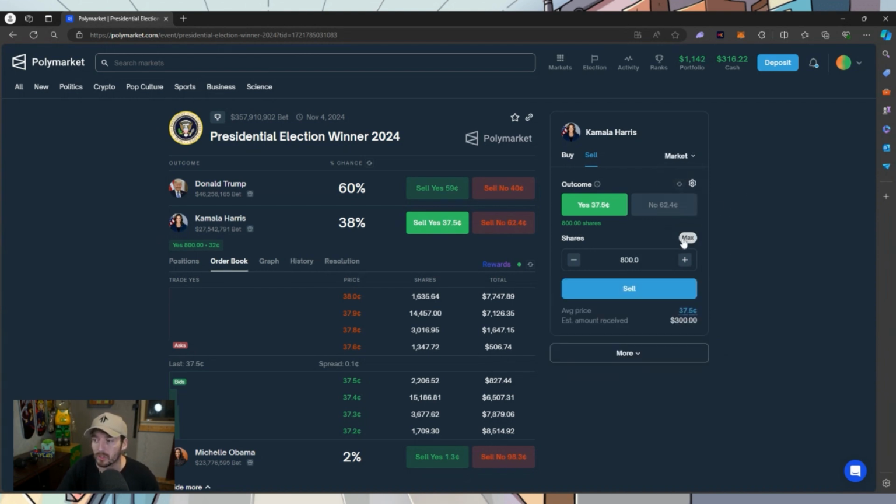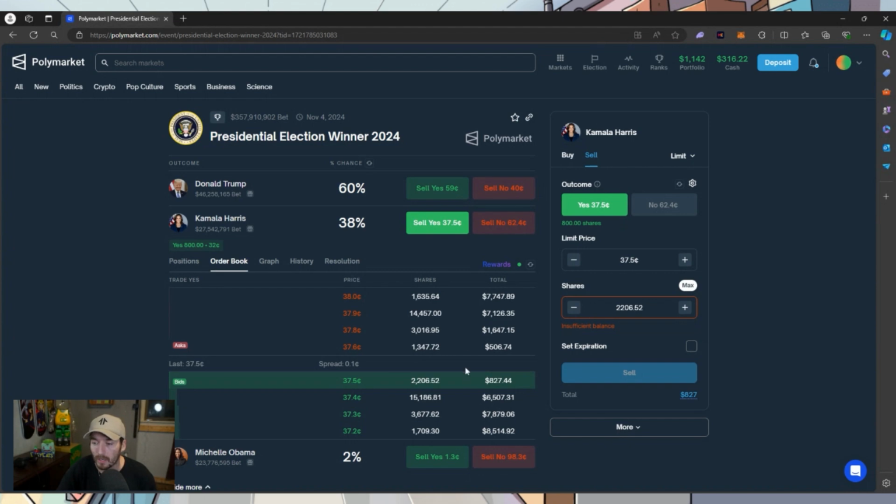So in this case, if I wanted to just dump these onto bids, right now 37.5, and you notice there's enough liquidity to actually take that offer. We can even see the depth of the liquidity based on the order book. What an order book is: the amount of people selling, yes, and the amount of people placing bids to buy it. So you have both sides.